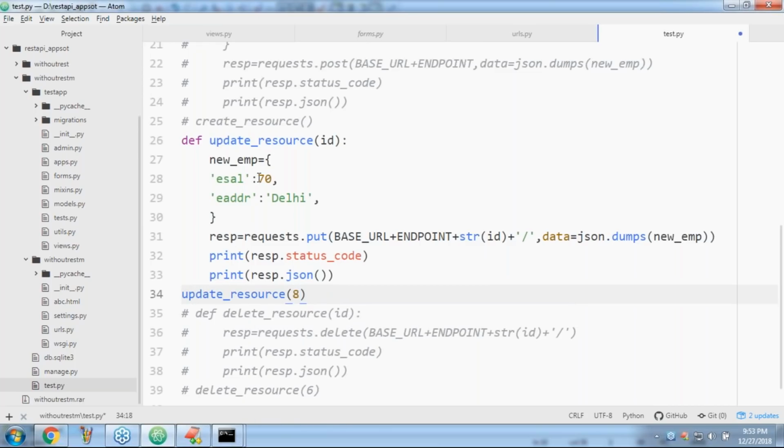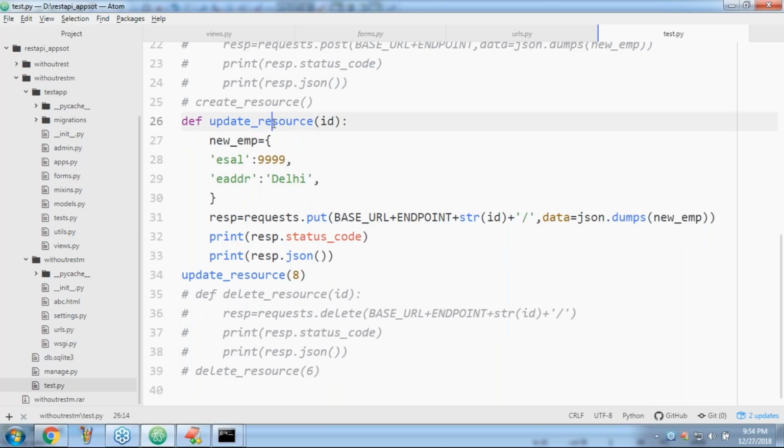Okay, now can you please make ECL as double line, e address as delete. Regarding e address as delete like this, right? Now observe, sir, update resource ID new emp like this we are going to get. Can you please send here? Please make sure here we should not pass any ID in the URL. Which ID you want?